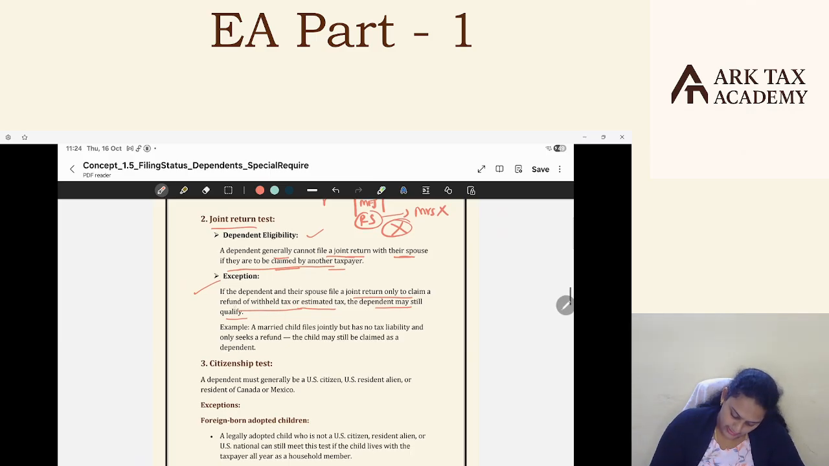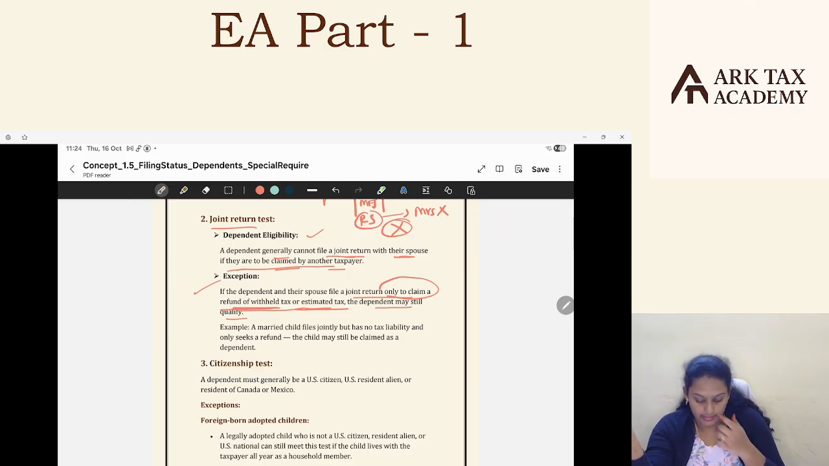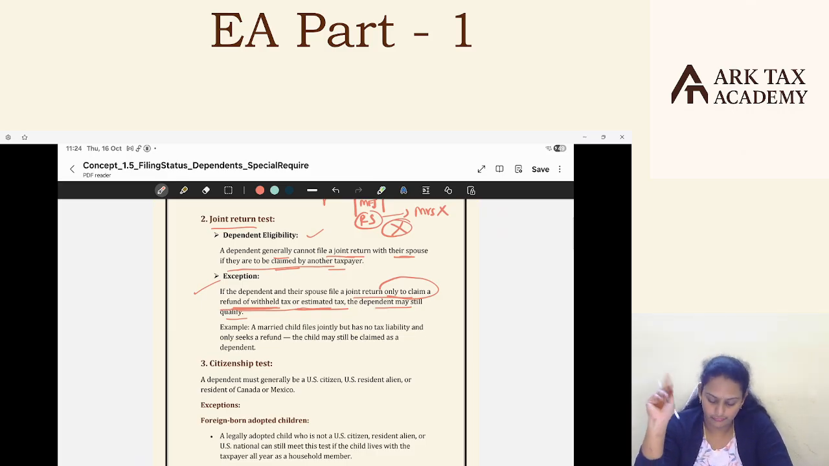See here, if the dependent and their spouse file a joint return only to claim a refund of tax withheld or estimated taxes. Okay, say now my son has some withheld taxes and X also has some taxes to be refunded. Only then should both of them file a joint return and get back their amount as a refund. In such cases, I can still claim my son as a dependent in the joint return that I am filing with my spouse.